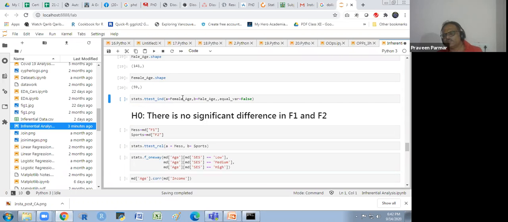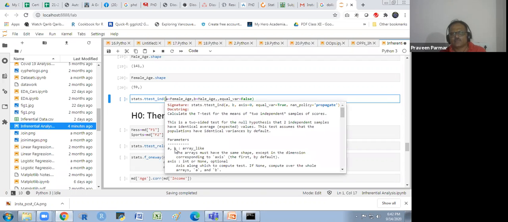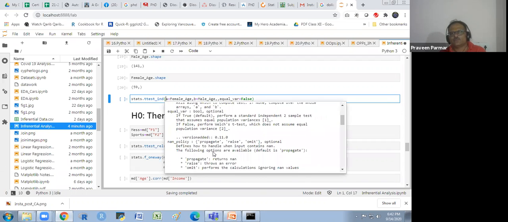Now I am using the independent t-test. You know that I have explained the independent test earlier. The male is different and the female is different. Does that make sense to everyone? So we are taking here that independent test. A for female I am taking, and B is a keyword here. A and B are the keywords. So if you see here the shift and tab, then you will see this A, B array-like, and this way you could see all of this.